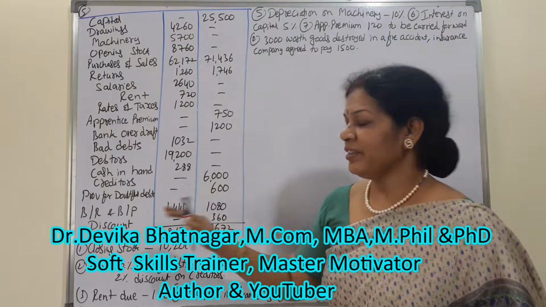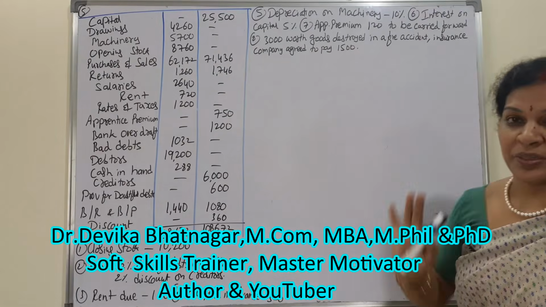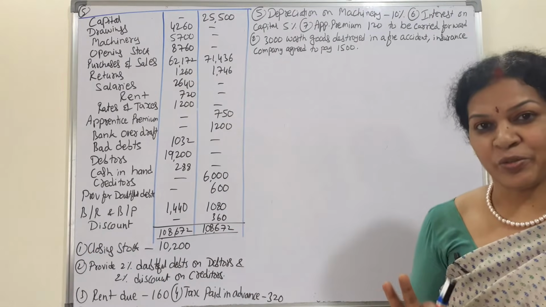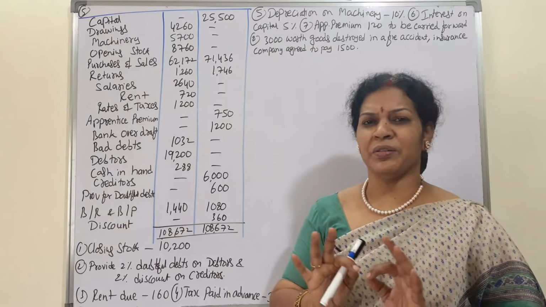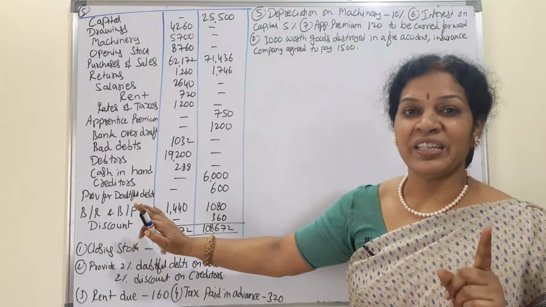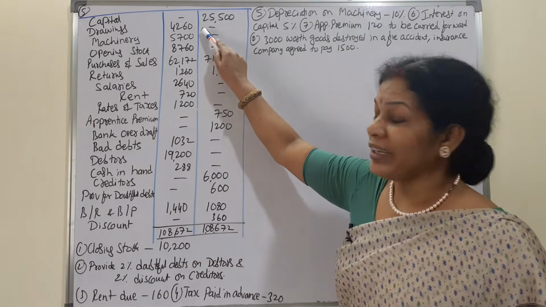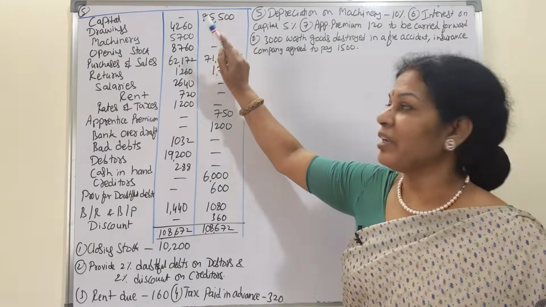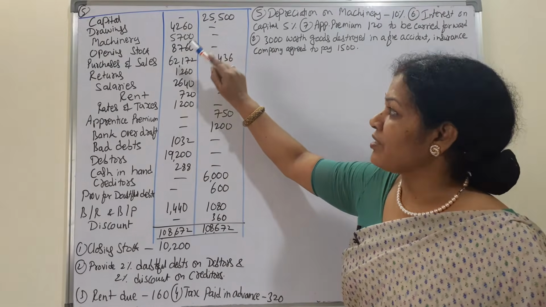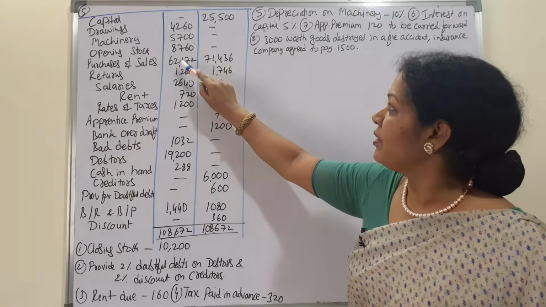Here is the given trial balance. Then adjustments, total 8 adjustments are there. We'll discuss slowly, nothing to worry, don't take any tension. Trial balance items come only one time. Where do they come? We'll see. Capital, balance sheet liability. Drawings, deduct from the capital in the balance sheet. Machinery, asset, balance sheet. Opening stock, trading account, first item.